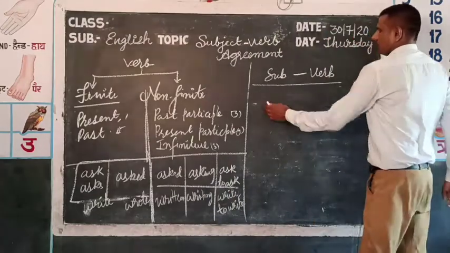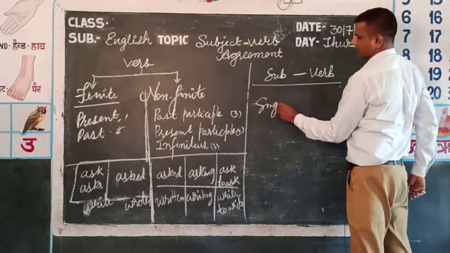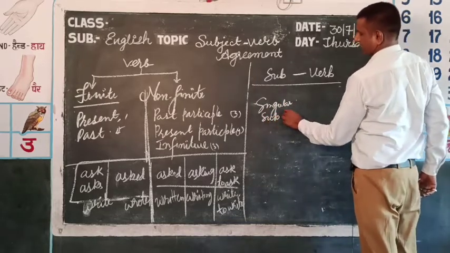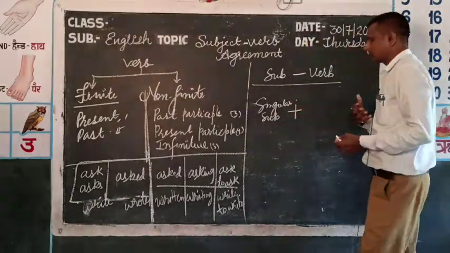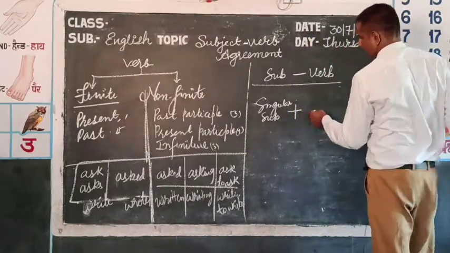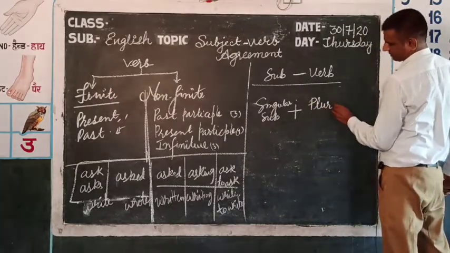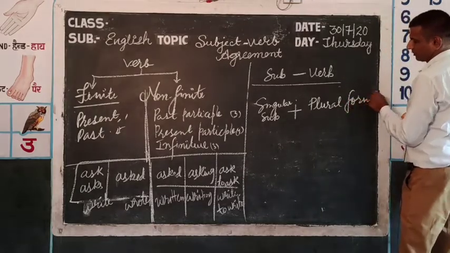See, with a singular subject we use the plural form of verb.